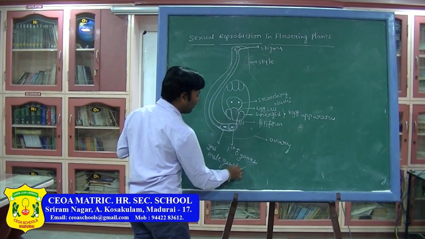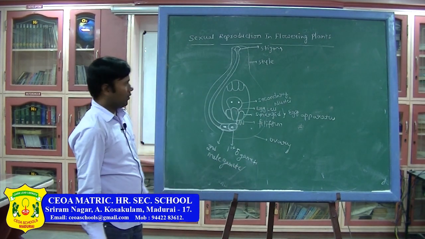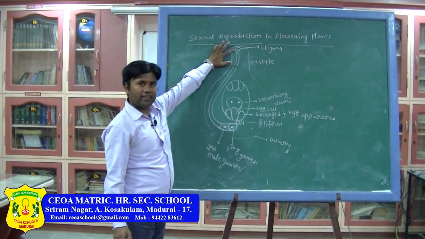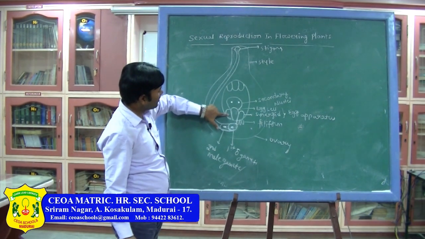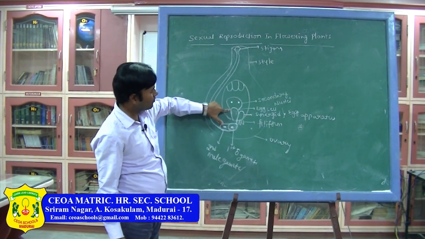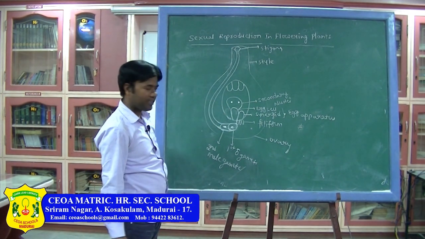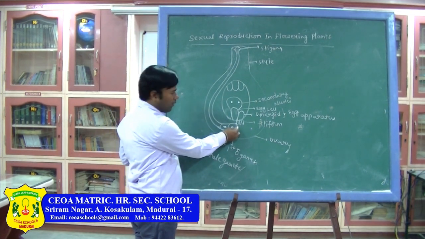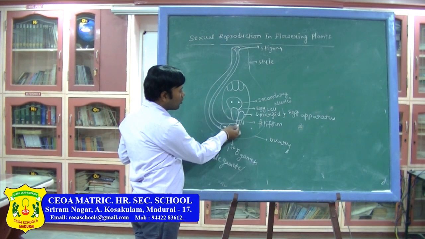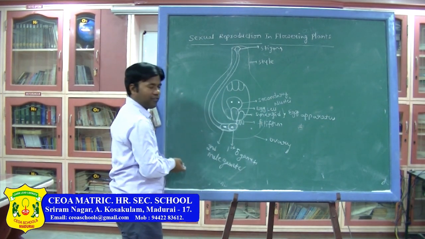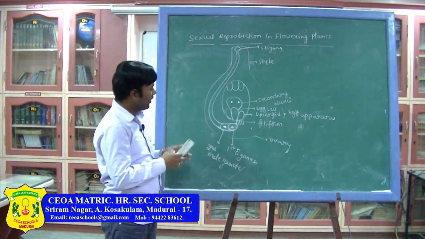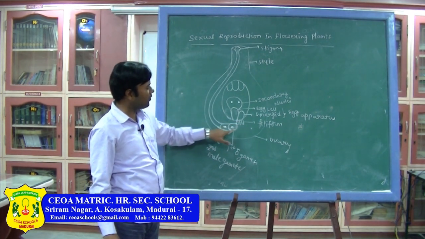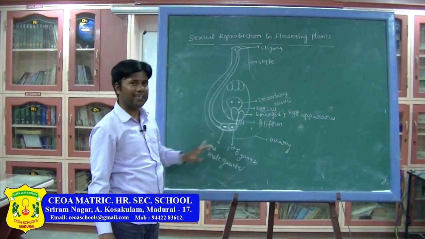Listen carefully here, all of you. First, as the pollen tube is developing on the stigma, one of the synergids will be degenerated. Next, the pollen tube enters up to the ovary, then through the filiform apparatus. What is the role of the filiform apparatus? Already we have seen it releases some chemicals to guide the pollen tube. It provides some nourishment to the pollen tube and gives mechanical support.